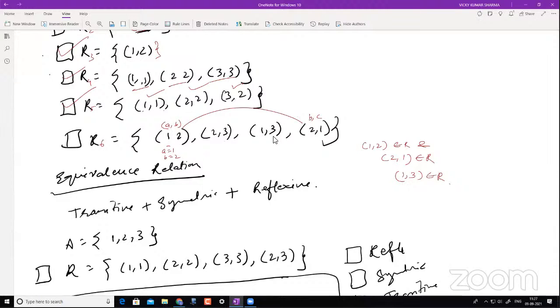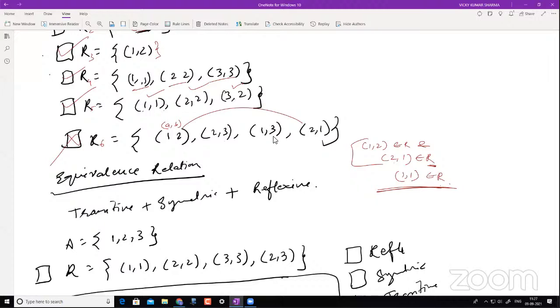So now we will take this as B, C. Now you see that (2, 1) also belongs to R. Then this must be happening, right? (1, 1) should belong to R, right? So do I have (1, 1) here in this relation? The answer is no. Since these two are there, as per the definition, this must be there, but that is not there. So therefore, this is not a transitive relation.